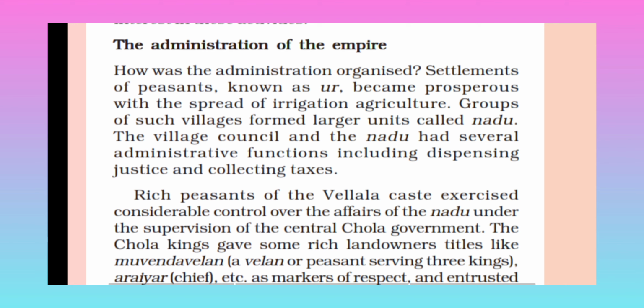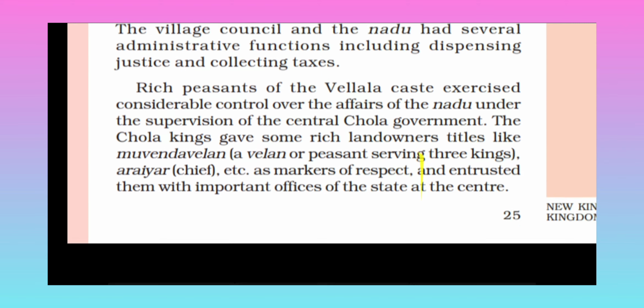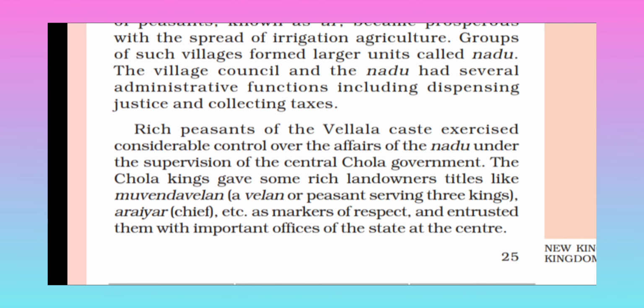So the headpersons did most of the work, justice and collecting tax. Rich peasants of the Vellala caste exercised considerable control over the affairs of the Nadu under the supervision of the central Chola government.